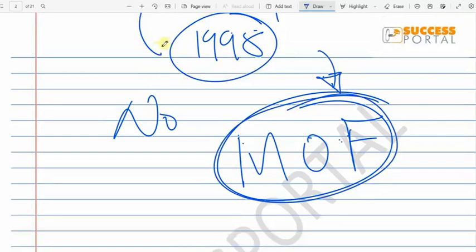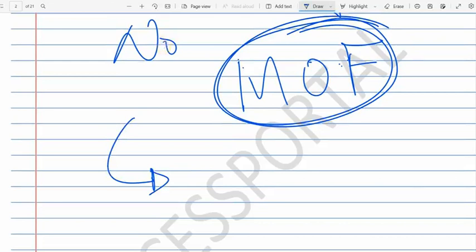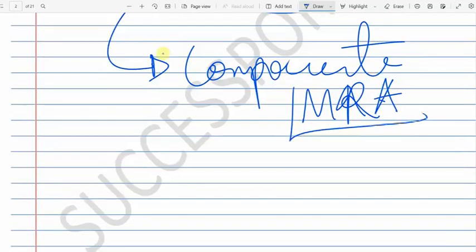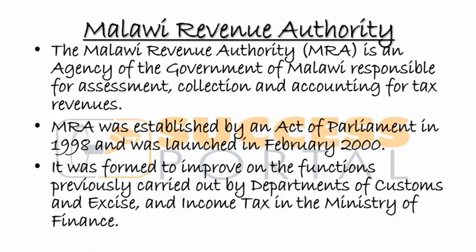For that reason, they thought of incorporating a state-owned company or an agency called the MRA. So the MRA is a standalone company, I would state a parastatal, a standalone agency. It has its own managers and whatnot. So that's why the MRA was formed, to basically improve the functions that were previously done by a department in the Ministry of Finance.